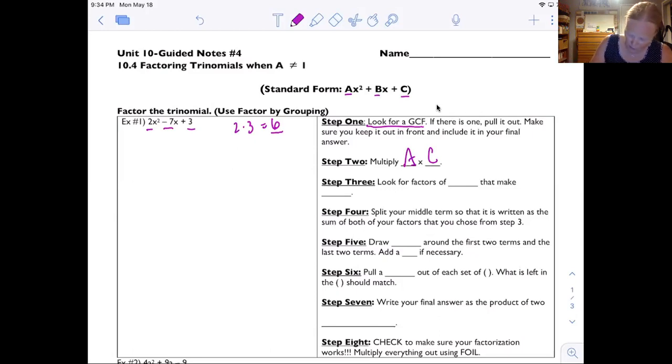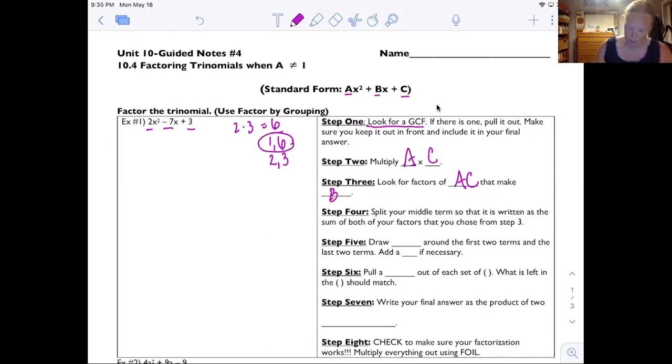Okay, so factors of 6 are 1 and 6, 2 and 3. So I'm looking again for factors of AC that give me my B. That part isn't any different. Okay, 1 and 6 make either 5 or 7, and 2 and 3 make either 5 or 1. I need a 7, so I'm going to use the 1 and the 6. Okay, now here's where it gets different.